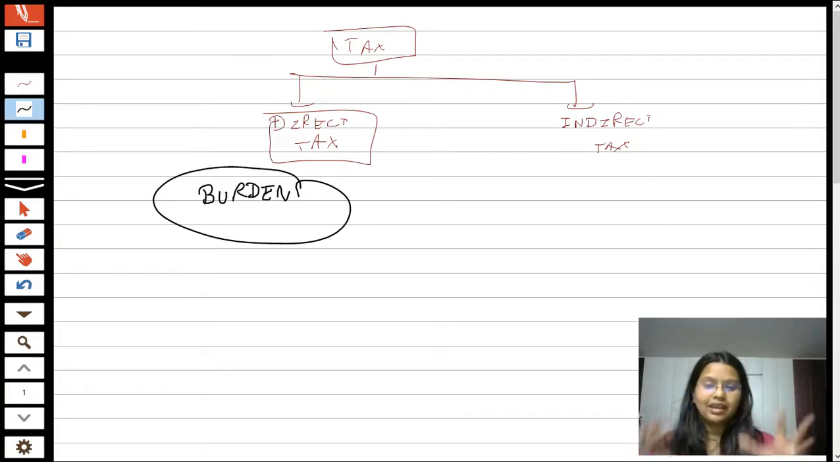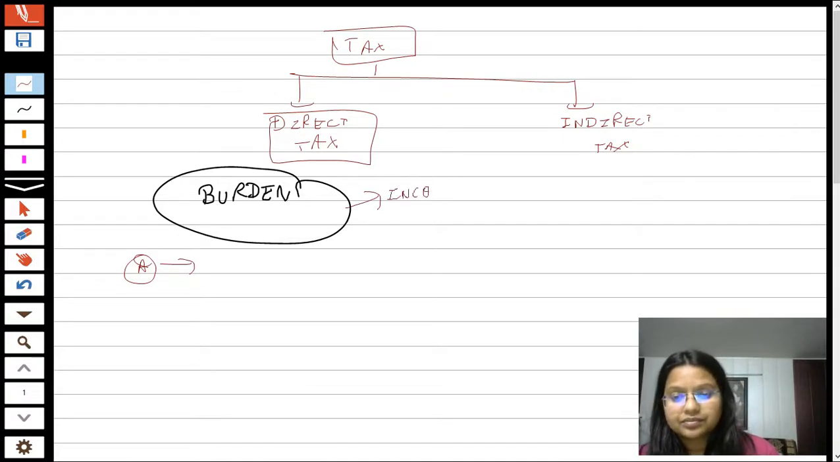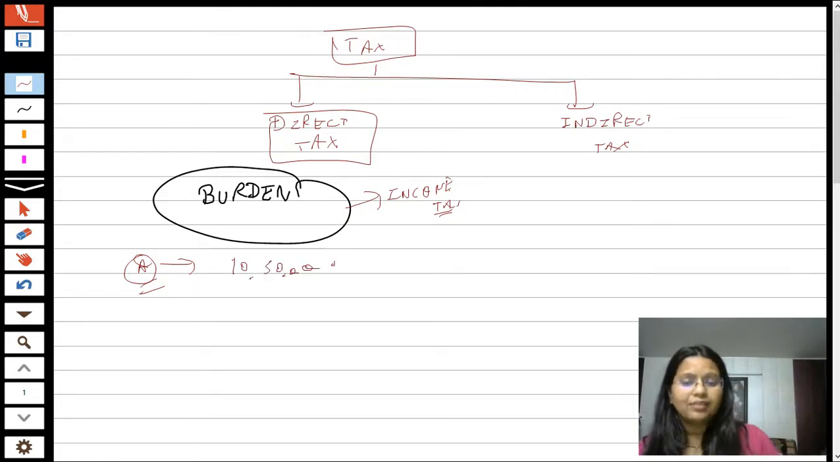I'm taking an example here. For example, if there is a person, Mr. A, and I'm taking the example of income tax. Now students, what is income tax? The income which Mr. A is earning, he or she has to pay tax on that income. For example, if Mr. A is earning an income of rupees 10 lakh 50,000, then as per the government criteria of income tax, as per the provisions of income tax, the Mr.